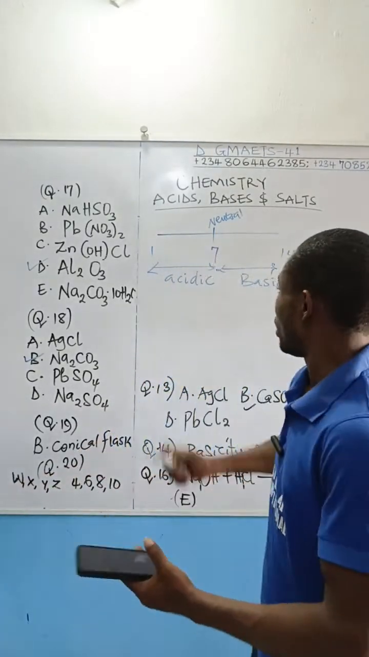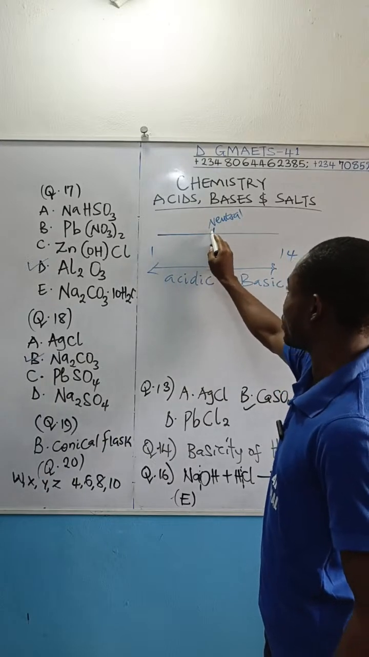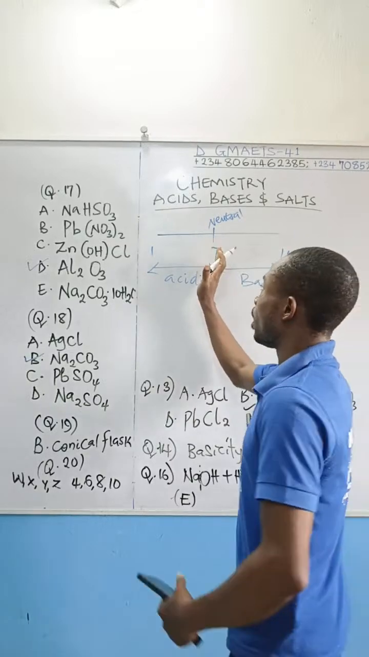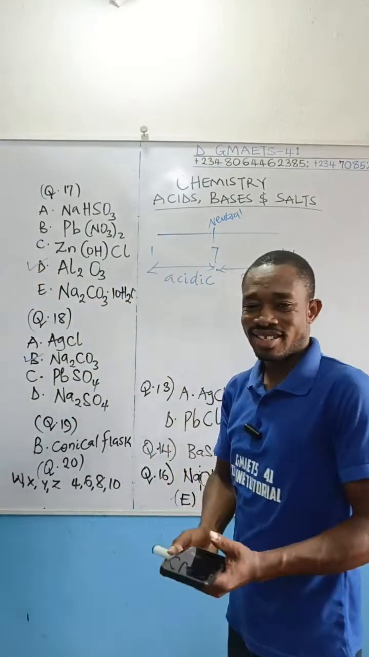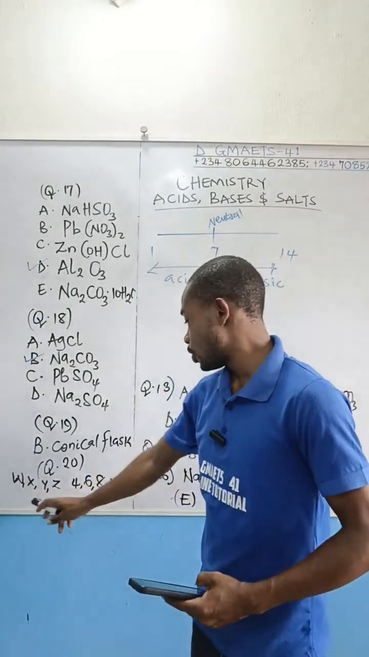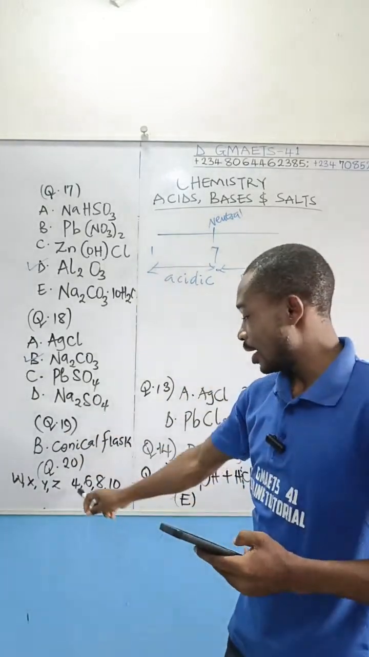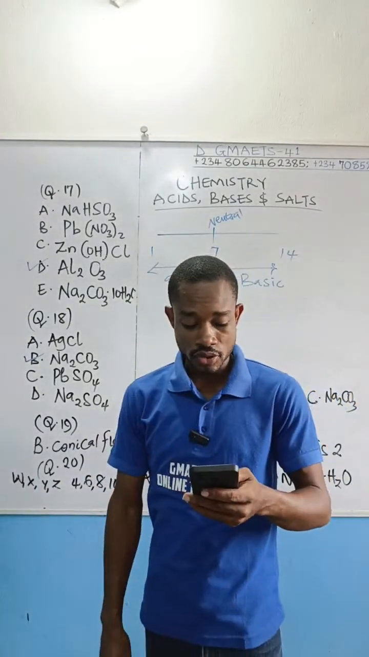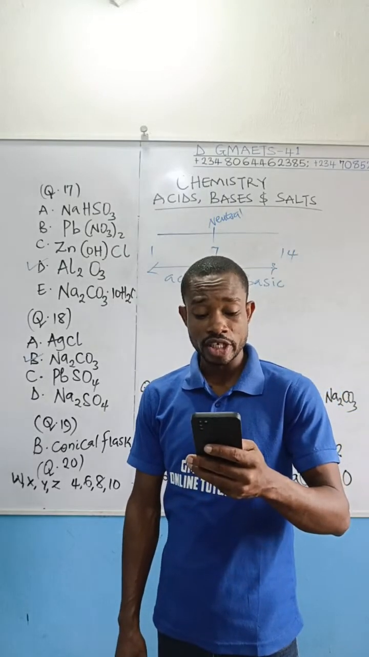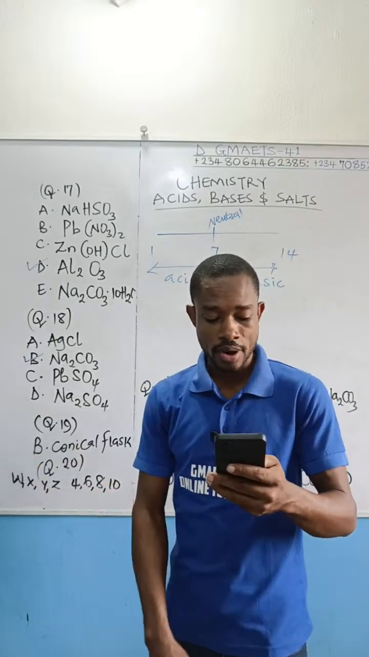That's the correct thing. If you look at 1, 2, 3, 4, 5, 6, you notice that you cross 4 before 6, and the more you go to the left, the more acidic the solution will be. So W is of pH 4, therefore it is more acidic than the other 3 solutions. That's the correct answer, option D. W is the most acidic solution in this comparison.